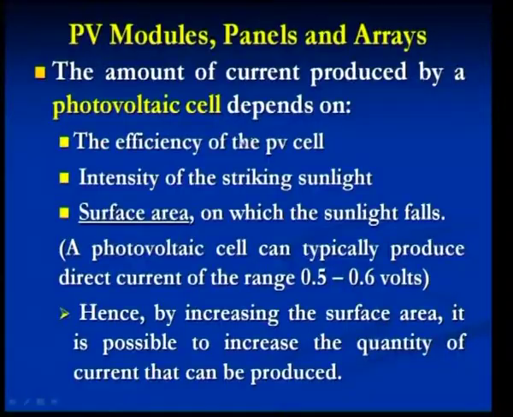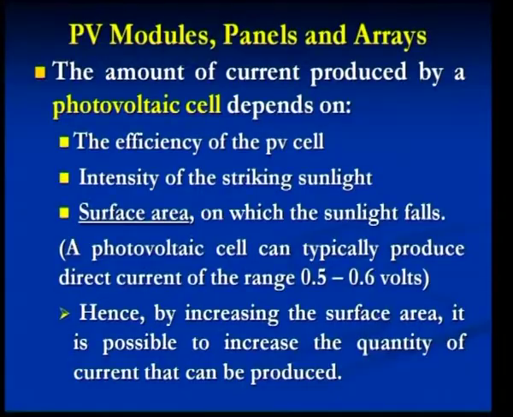The amount of current that is produced by a photovoltaic cell, we have seen this already, basically depends on 3 essential factors. Number 1 is the efficiency or the performance of the photovoltaic cell itself. Number 2 is the intensity of the striking sunlight, that is how much concentrated amount of the sun radiation is going to fall on your photovoltaic cell.